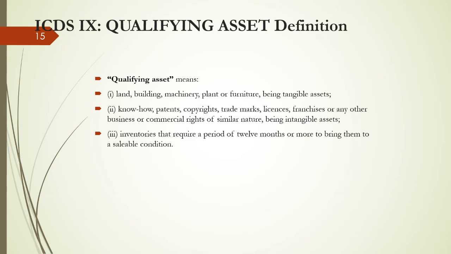When and only when the inventory becomes a qualifying asset, then the borrowing cost that we were mentioning in the previous slide can be added, grossed up, included while valuing the inventory. Such inventory becomes a qualifying asset when it requires a minimum period of 12 months or more to bring it to a saleable condition.